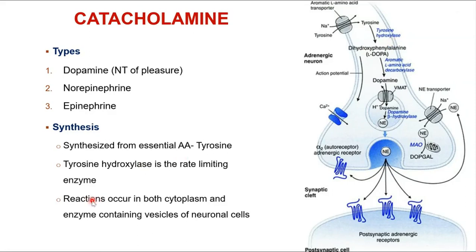Now, where are these reactions occurring? The reactions occur both in the cytoplasm and in the enzyme-containing vesicles of the neuronal cells. So the conversion of dopamine to norepinephrine may occur in the cytosol also, if the enzyme dopamine beta hydroxylase is present there, or, since it is present inside the vesicle, we may have the conversion inside the vesicles.